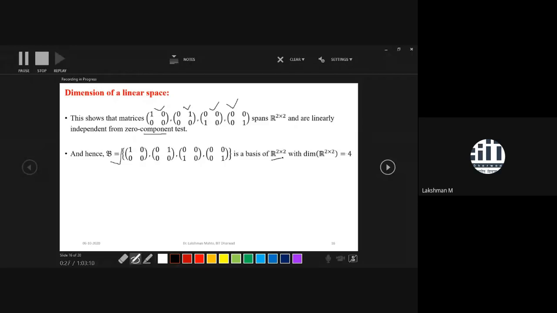And what is the dimension? How many elements are there in this space? Four elements. So that's why the dimension of this R2 by 2 is 4.